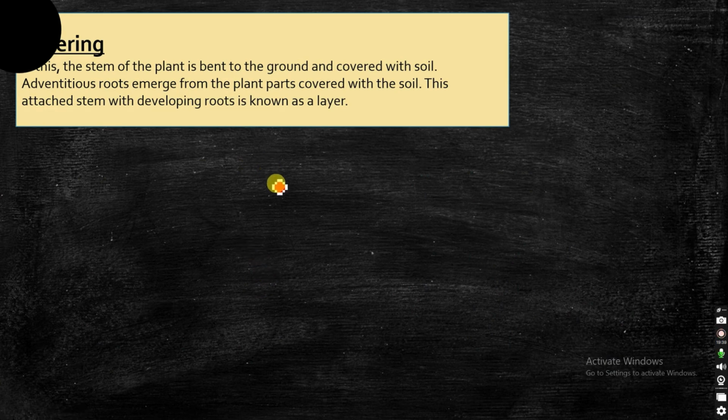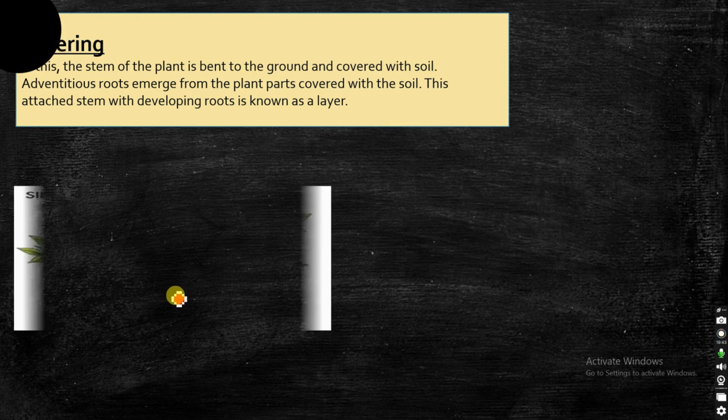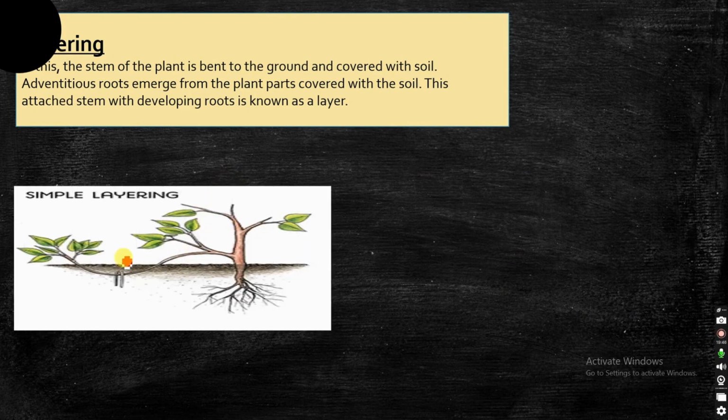Okay, next is your layering. Where a plant is there and a part of the stem is bent to the ground. So for a particular stem you choose, you put it under the ground and place the soil over it. After a few days you see the adventitious roots coming out of it. Now this part, if you detach it, it will grow into a new plant. So that is called layering.